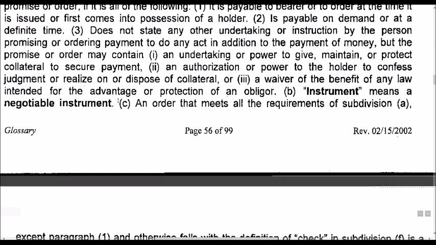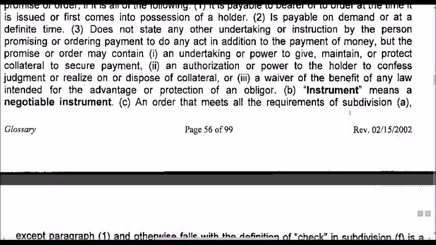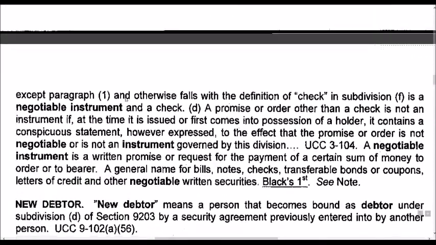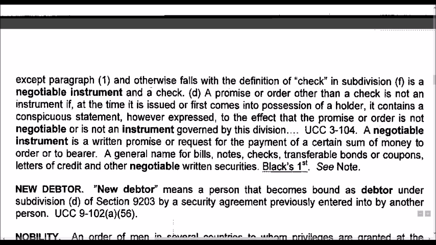B. Instrument means a negotiable instrument. C. An order that meets all requirements of subdivision A, except paragraph 1, and otherwise falls within the definition of check in subdivision F is a negotiable instrument and a check.